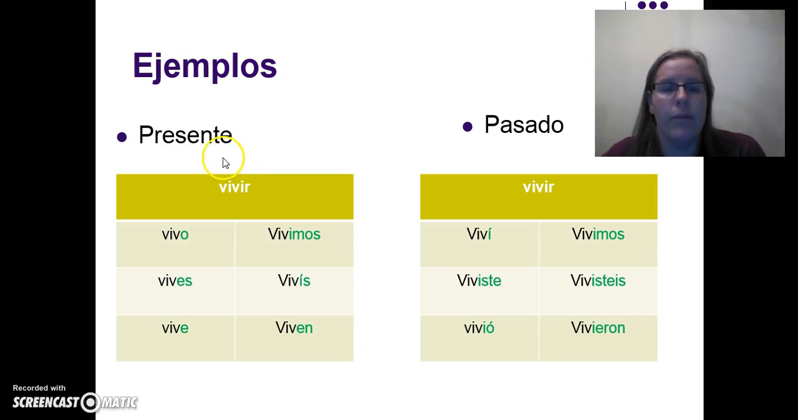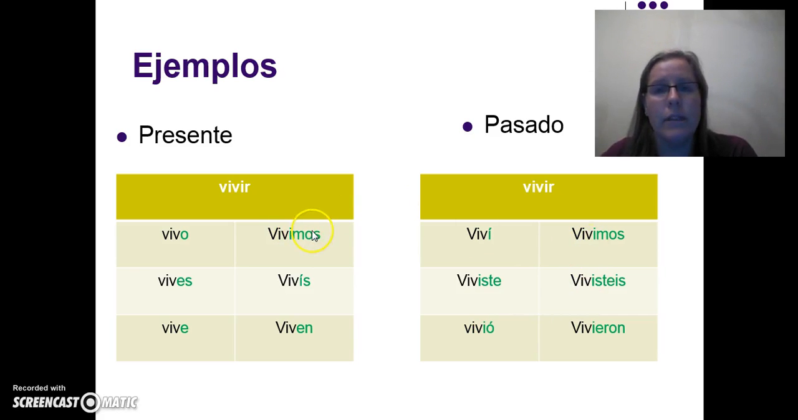And we're going to use the verb vivir. Again, we have o, es, e, imos, ís, en, right? Easy peasy. Here we're doing the same thing. We're just changing the endings, and that's what changes it to past tense. So instead of yo vivo, we have yo viví. Instead of tú vives, we have tú viviste. Okay? Instead of él vive, we have él vivió. Again, you want to pay special attention to that tilde right there.